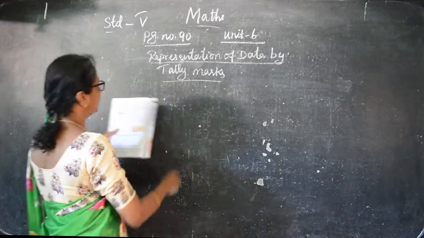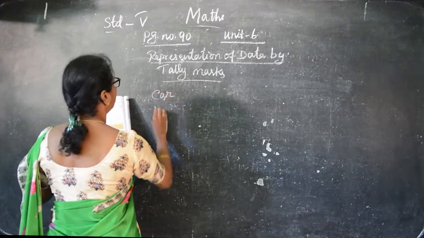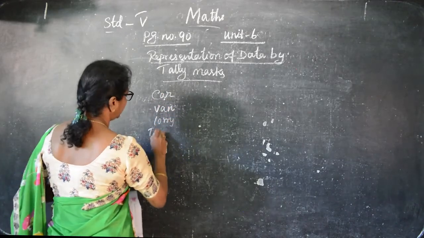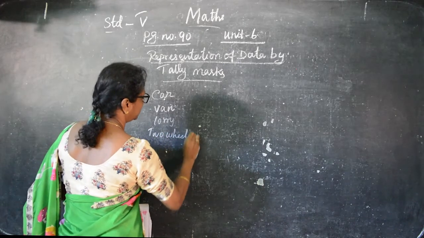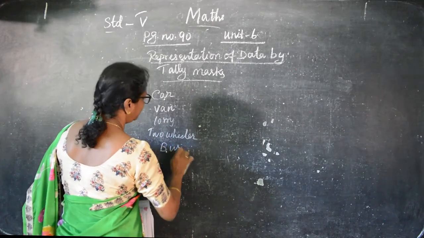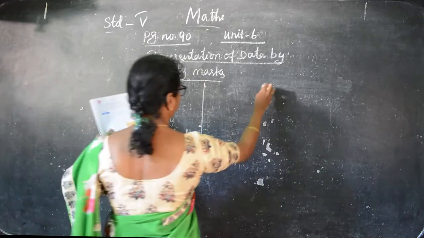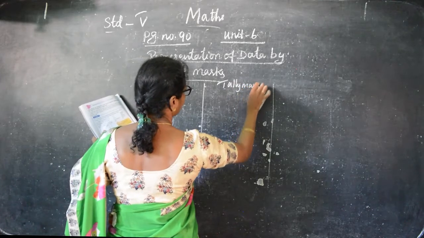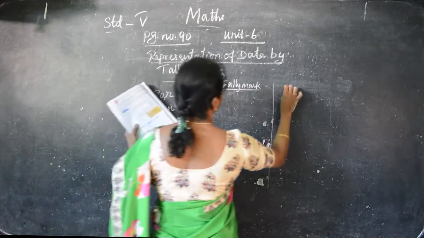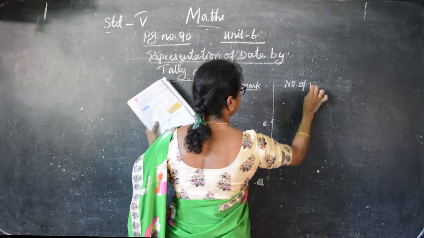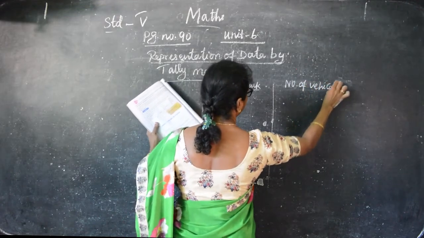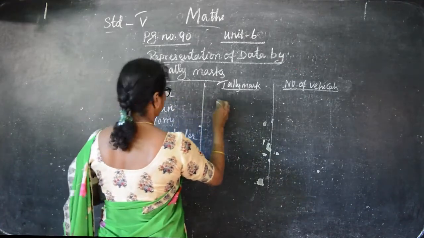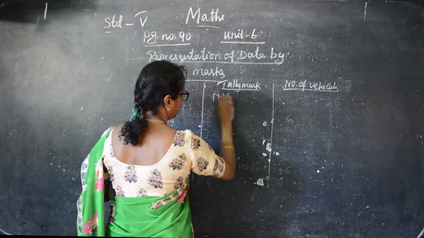Here they have given one example: car, van, lorry, two-wheeler and bus. Here they are given the tally marks. We have to count and write. This is the tally mark, and this is the number of vehicles. We need not draw anything, we just put the tally mark. So what are the vehicles? Car is 11, 1 2 3 4 5, 10, 11.